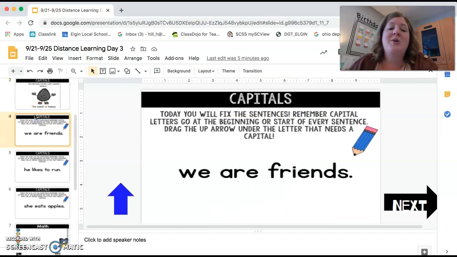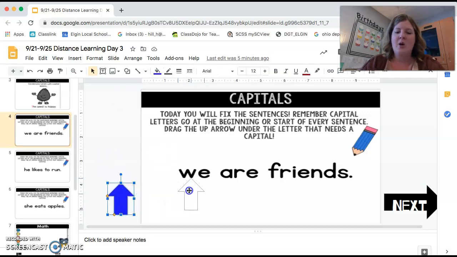All right, so it says, today you will fix the sentences. Remember, capital letters go at the beginning or start of every sentence. Drag the up arrow under the letter that needs a capital letter, okay? So you're going to drag this arrow and move it wherever you think there should be a capital letter.